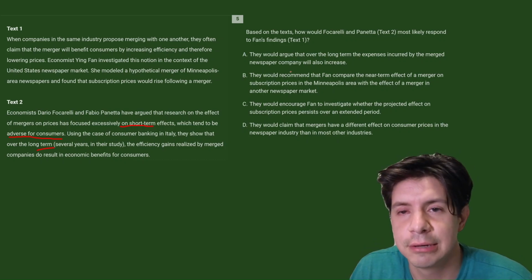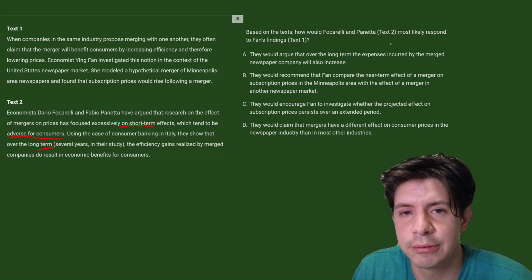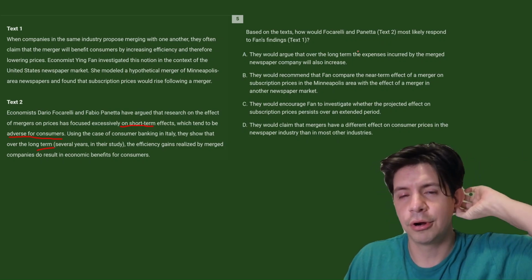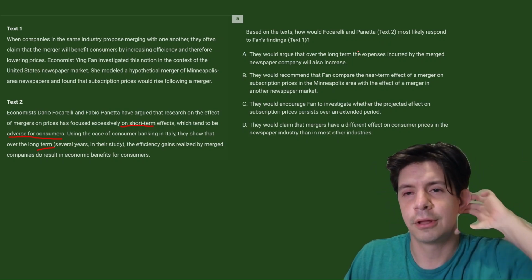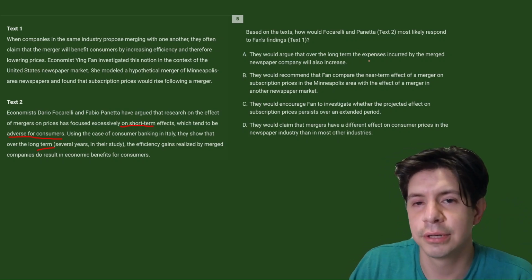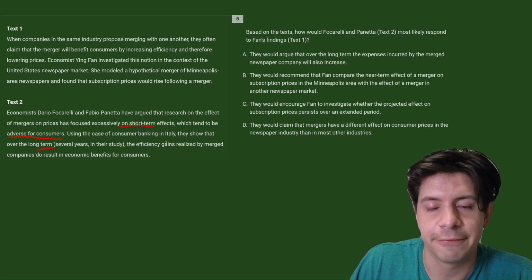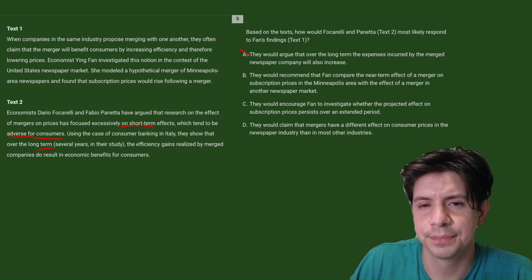So based on the text, how would Focarelli and Panetta most likely respond to Fan's findings? They would argue that over the long term, expenses incurred by the merged companies will also increase. That wouldn't make sense, right? Because they're saying efficiency is gained. It's probably not that one.